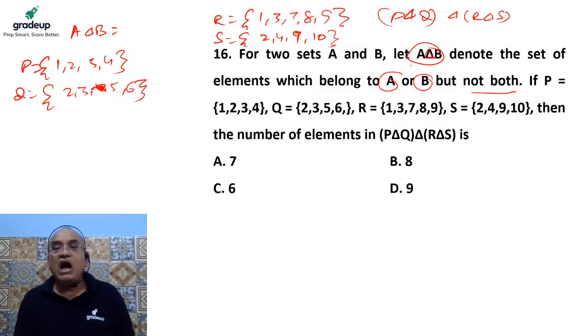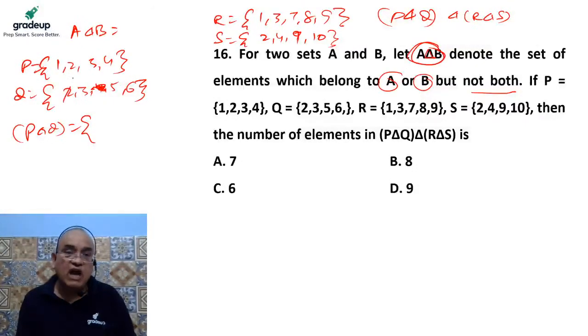How is A delta B defined? The element will belong to either A or B, but not to both. It means in P delta Q, only those elements will be there which are in either one or the other. So 2 can't be there, 3 can't be there. So the elements could be 1, 4, 5 and 6.